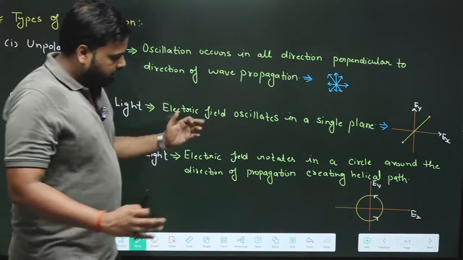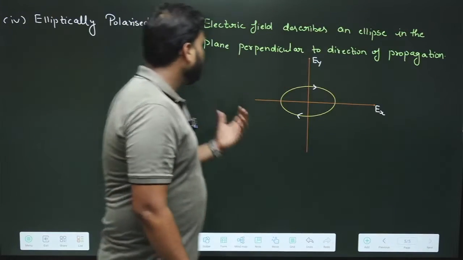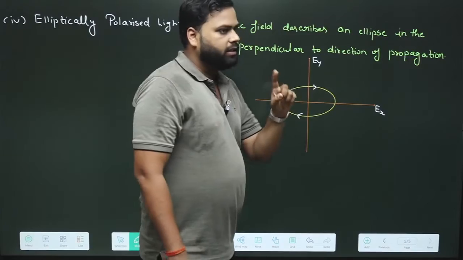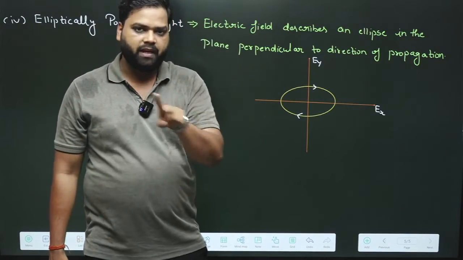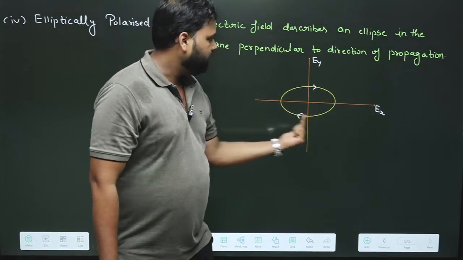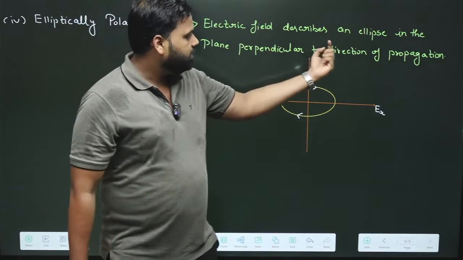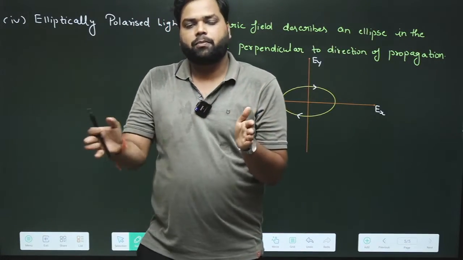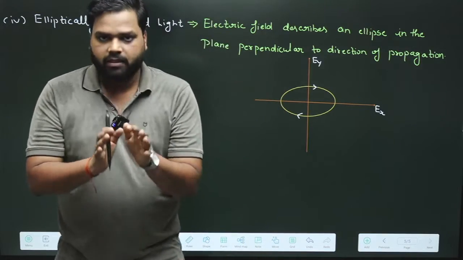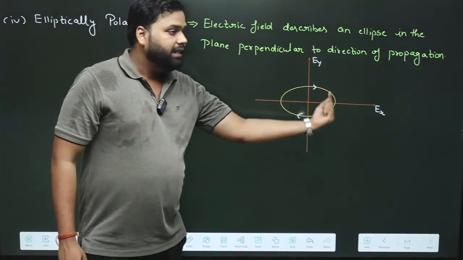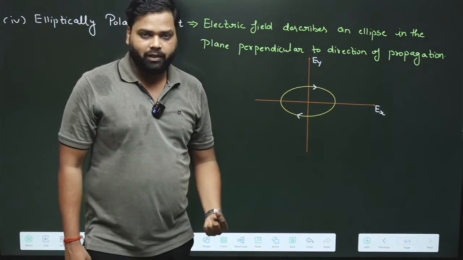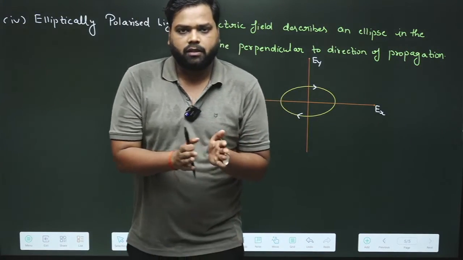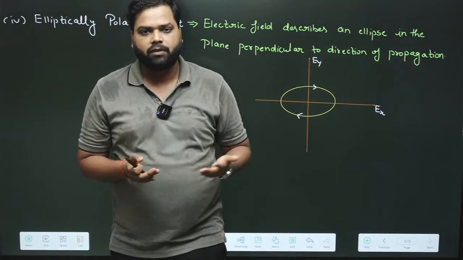The last is elliptically polarized light. In one more way, the electric field vector can span in space in the form of an ellipse. If the electric field describes an ellipse in the plane perpendicular to the direction of propagation of the light, then we can say this particular light is elliptically polarized. So these are just some brief descriptions about the polarization of light and its different types.